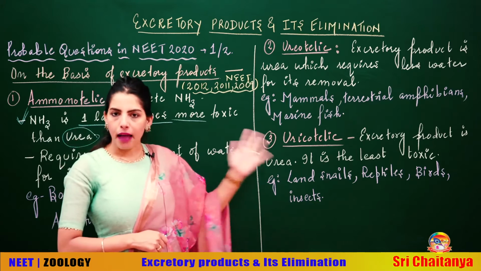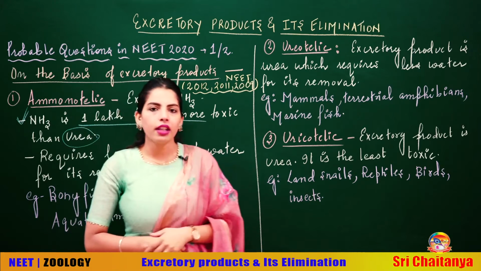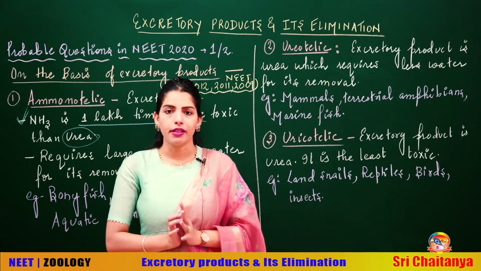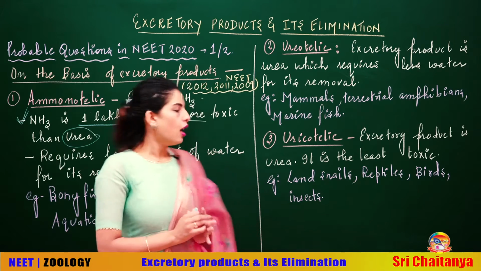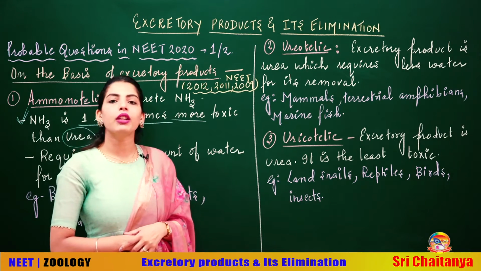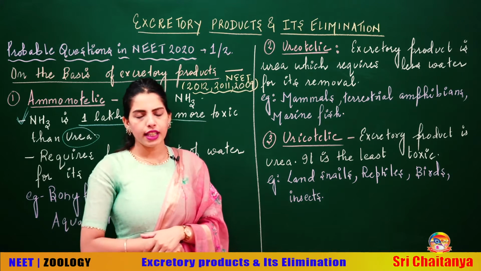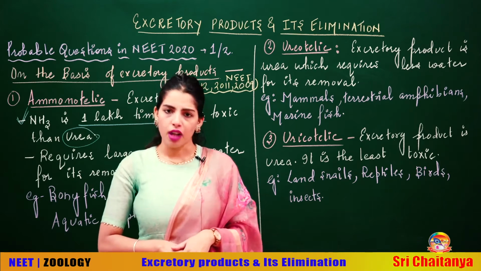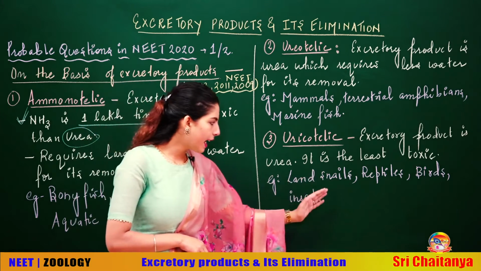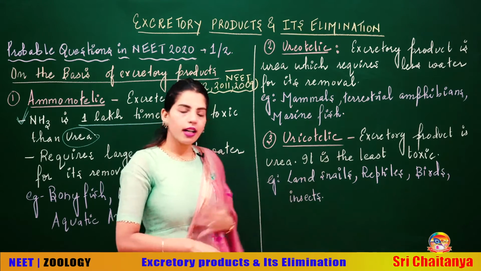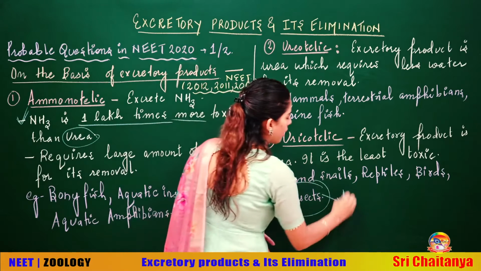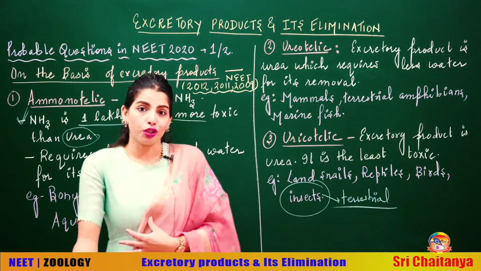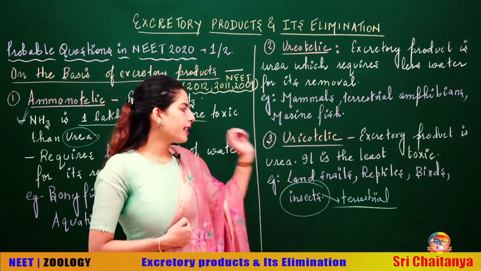Talking about the examples, mammals, terrestrial amphibians and marine fish are examples of ureotelic animals. Again, I am telling you students, please remember the examples. Examples are very important. Alright, now talking about the last category, which is uricotelic. When you say uricotelic, obviously the excretory product is uric acid. It is the least toxic among all the excretory products. Also, the examples are land snails, reptiles, birds and insects which are terrestrial. Terrestrial insects, like the cockroach. So terrestrial insects, land snails, reptiles, birds.